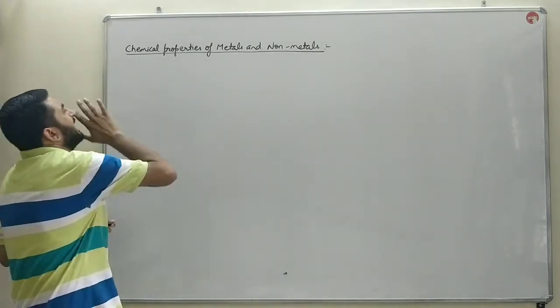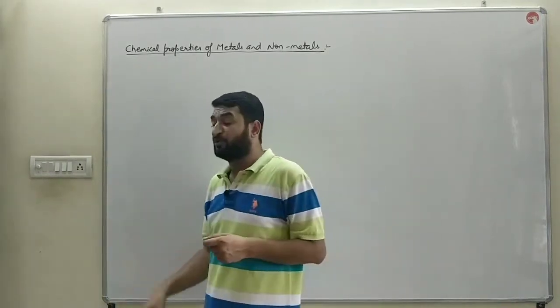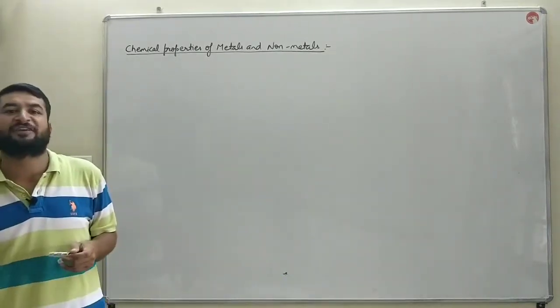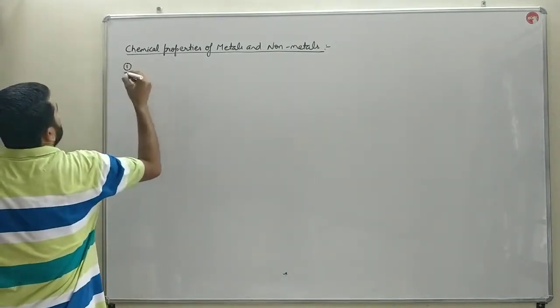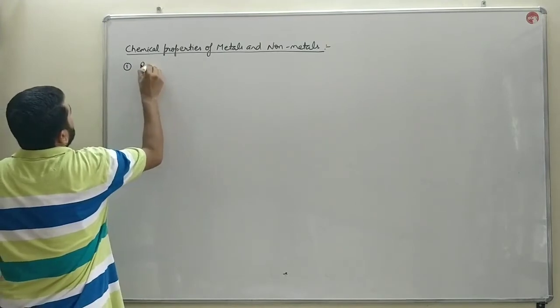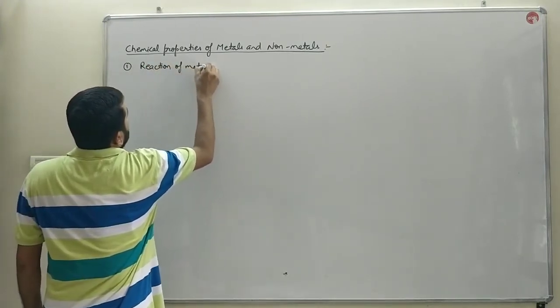Now we are discussing the chemical properties of metals and non-metals, or you can say the difference between metals and non-metals on the basis of chemical properties. The first one which we have discussed already is the reaction of metals and non-metals with air.